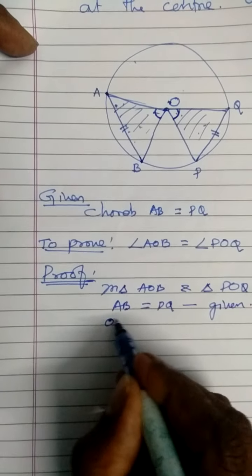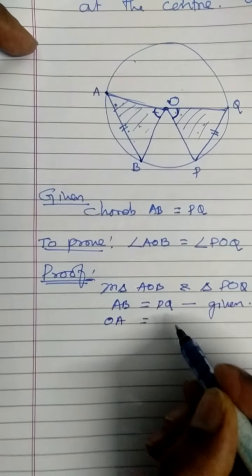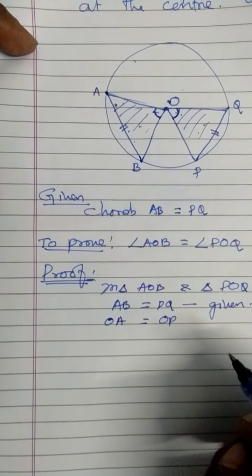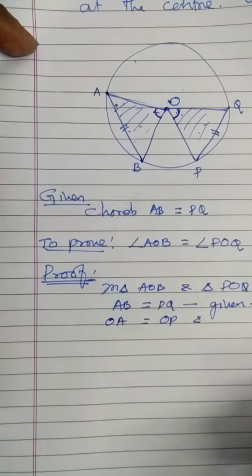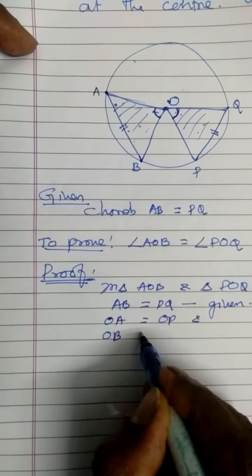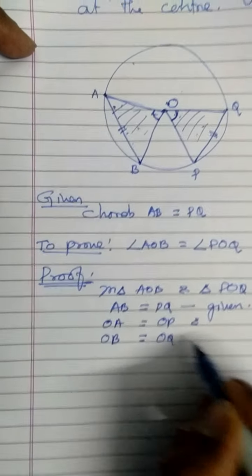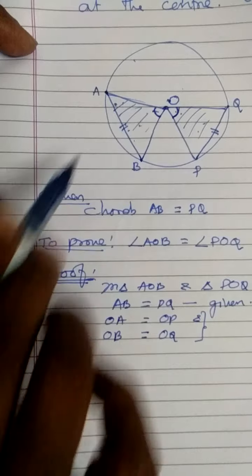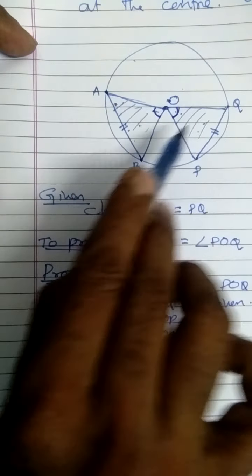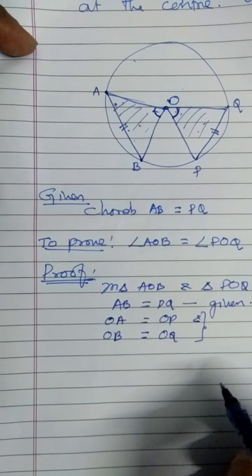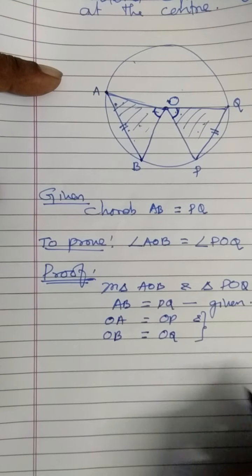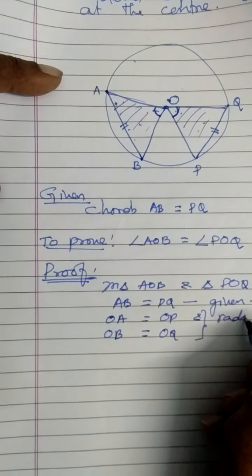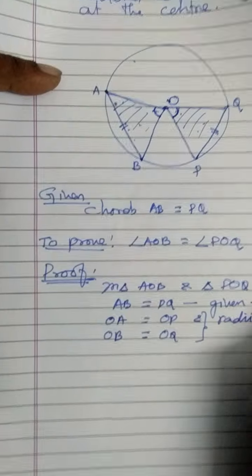Now I can say OA is equal to OP and OB is equal to OQ. What is the reason for these two statements? OA and OP, OB and OQ are all radii of the same circle.